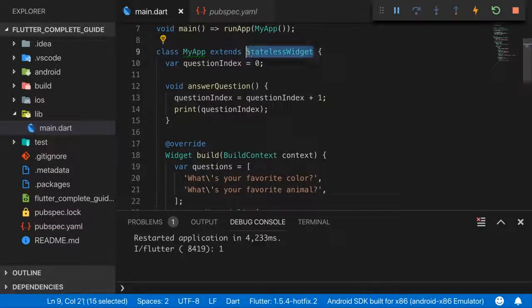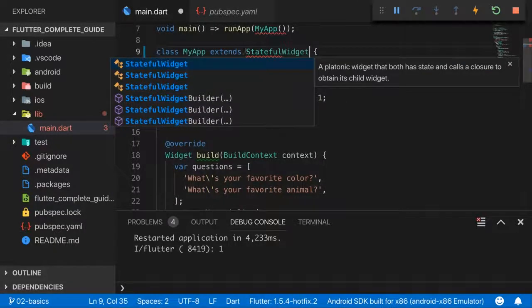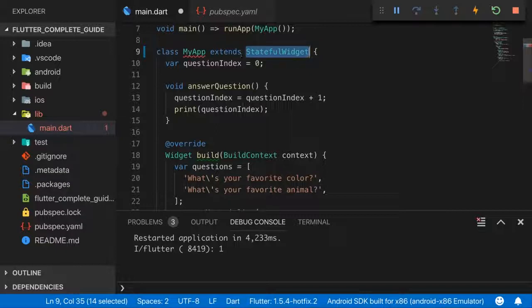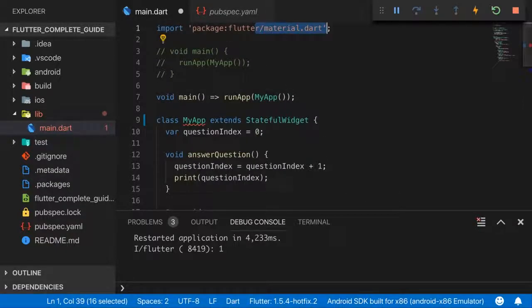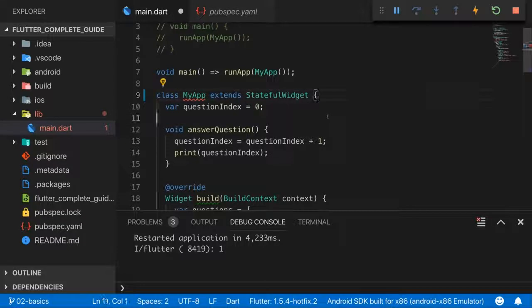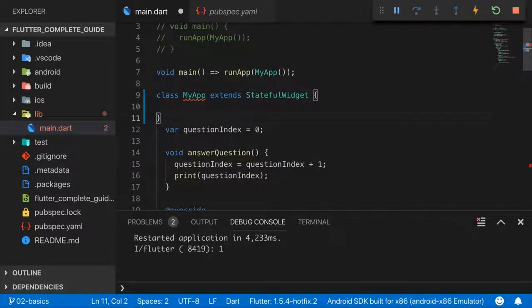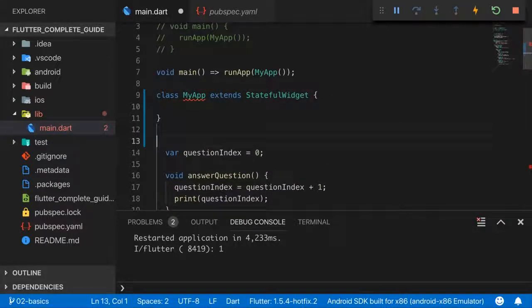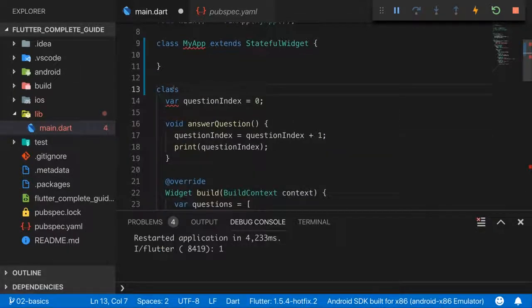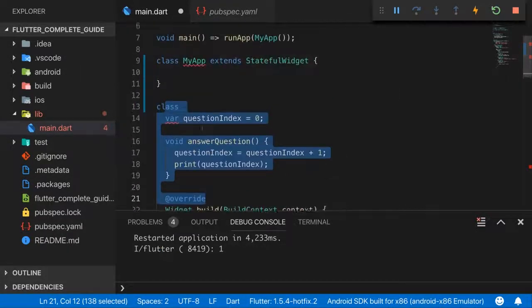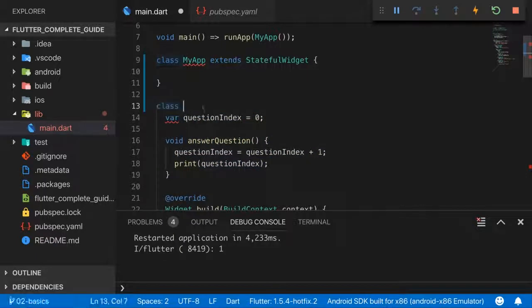Now, the first step is indeed that you rename this to stateful widget. Stateful widget is a class provided by the material package here. So this exists, so you can use that. Now, however, a stateful widget is a bit more complex than a stateless widget. It's actually not just one class, it's instead a combination of two classes. So let's close the curly brace of our first class here. Let's add a second class with all of that content down there with the build method and so on being part of that second class.